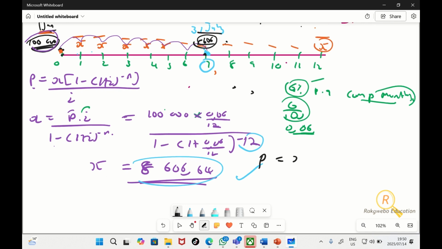P is equal to X times 1 minus open bracket 1 plus i to the power of minus n, over i. Saying this is just too much. Okay, so now we want to know how much this guy needs to settle the bank with.